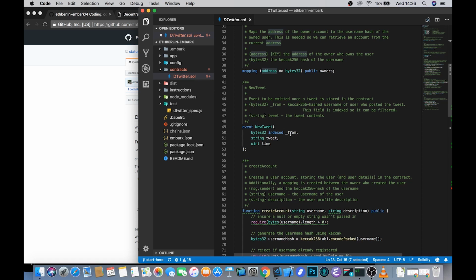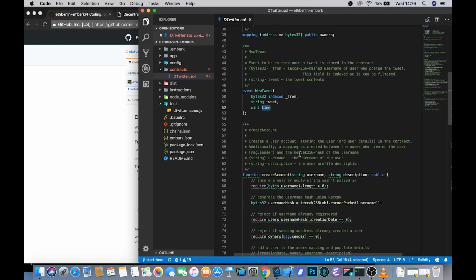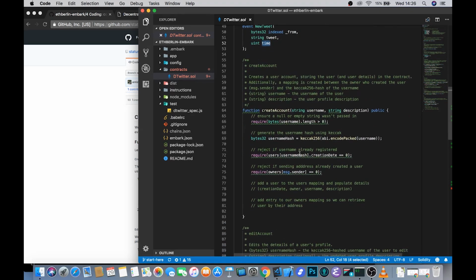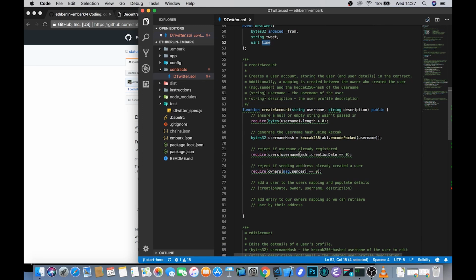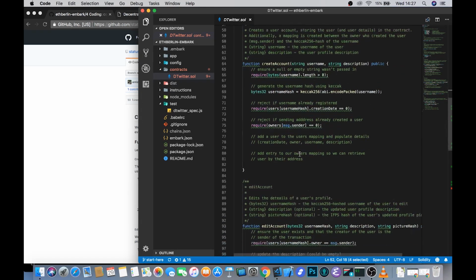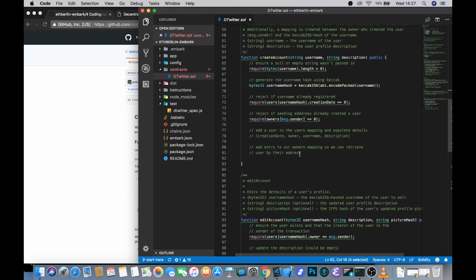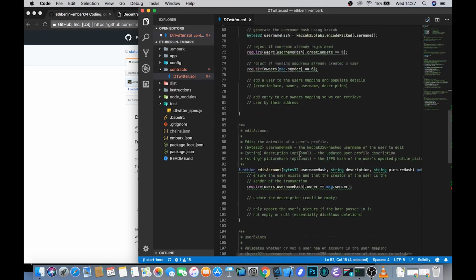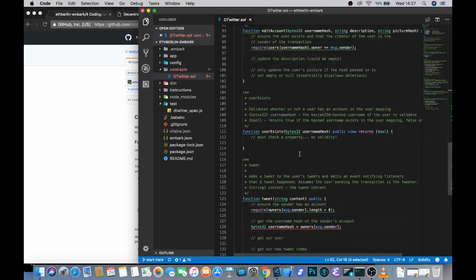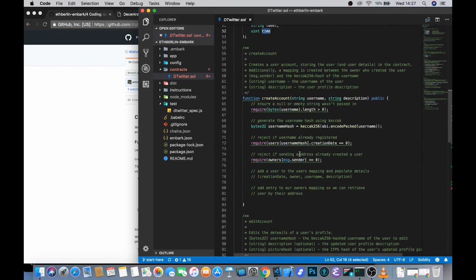You'll see that this is some bytes32 hash again, and this represents the username hash of whoever tweeted, then the actual string that represents their tweet and the time that it was tweeted at. So that's the basic data structure that we'll be using in this contract. We then have various different functions that we'll need to fill in some code for. You've got to be able to create an account, edit accounts, check that a user exists, and actually tweet.